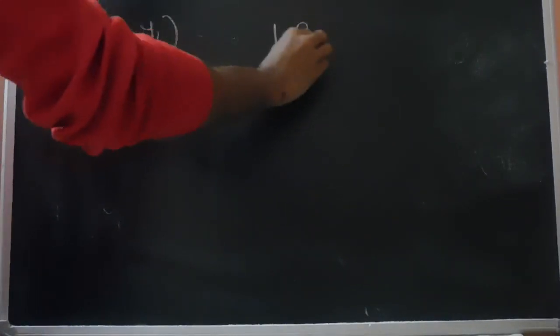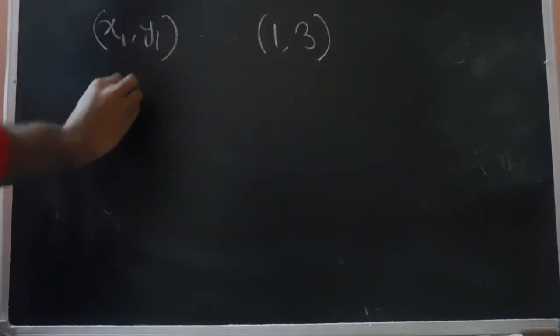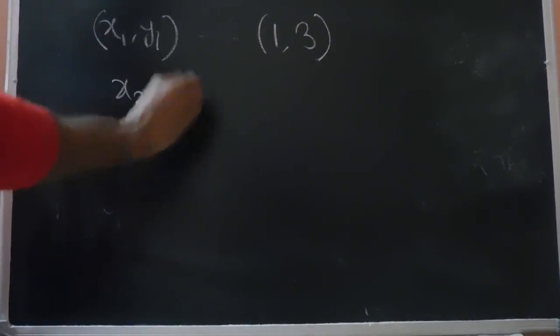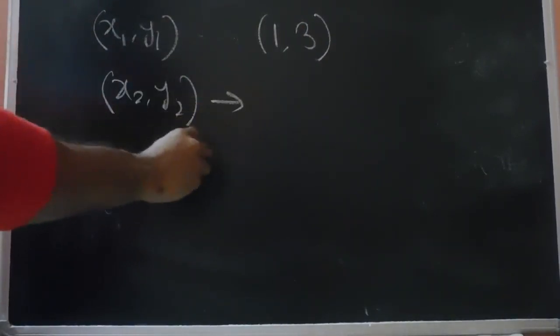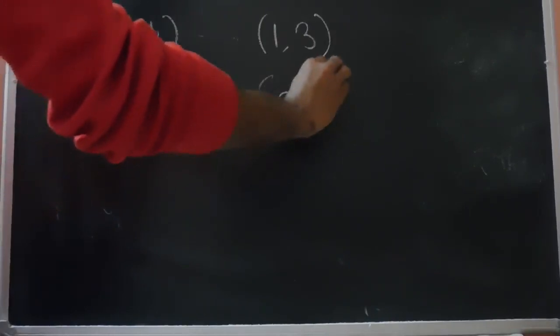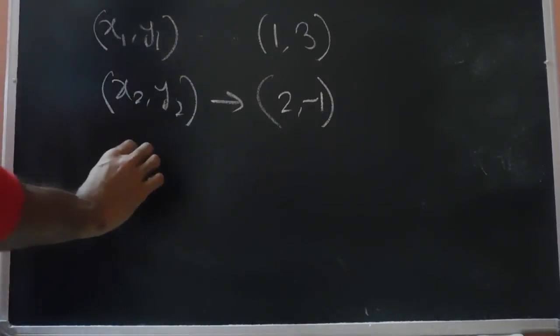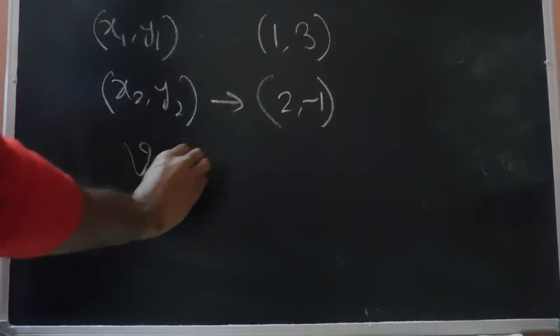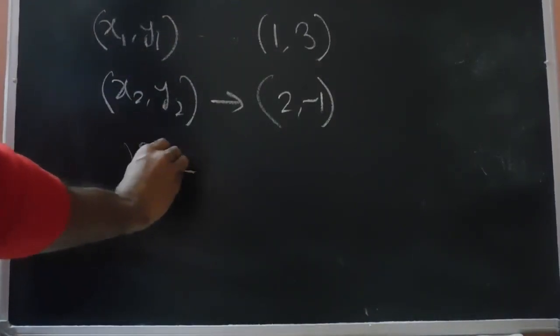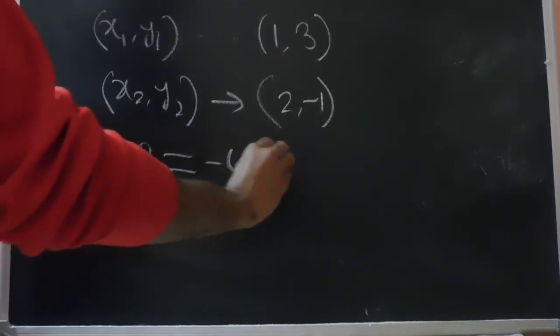Here our x1 y1 coordinate is 1, 3. 1 is t equals 1, velocity is 3, and x2 y2 is 2, -1. Substituting these coordinates into the equation, we get the velocity expression as v equals -4t plus 7.